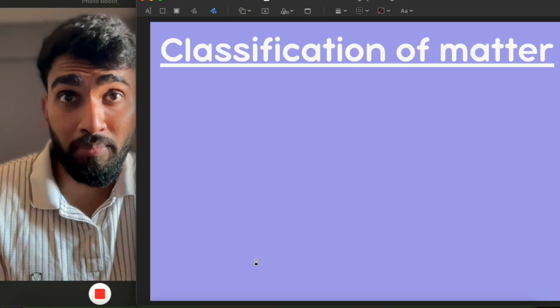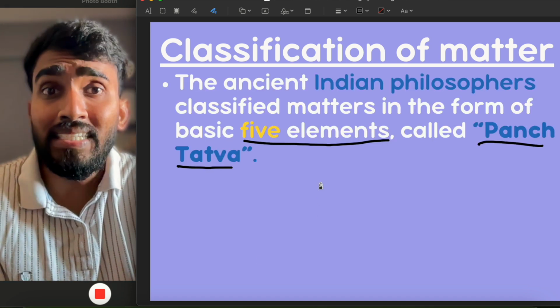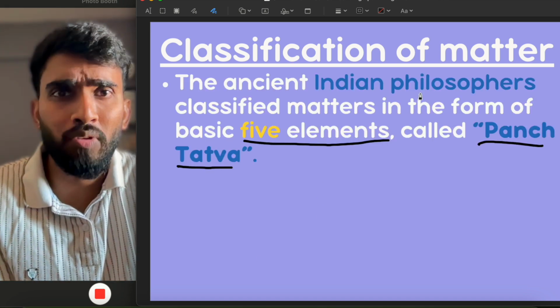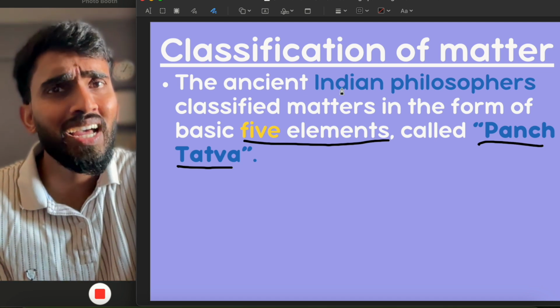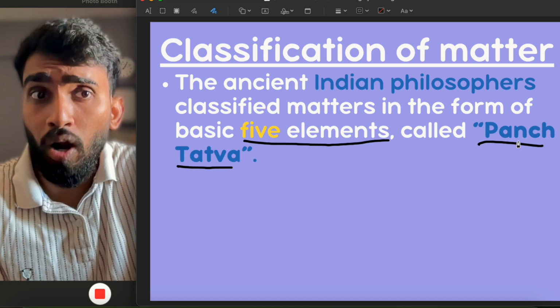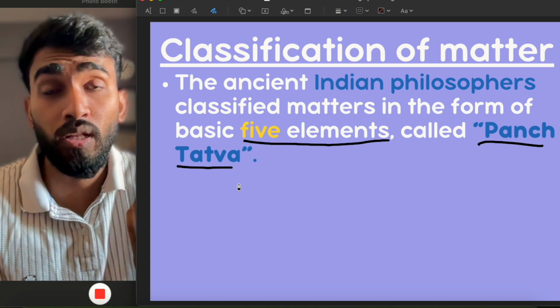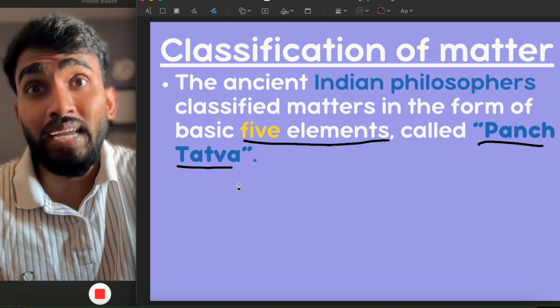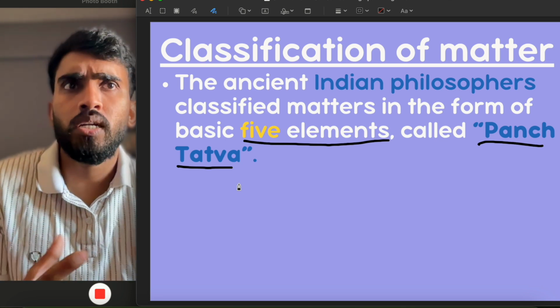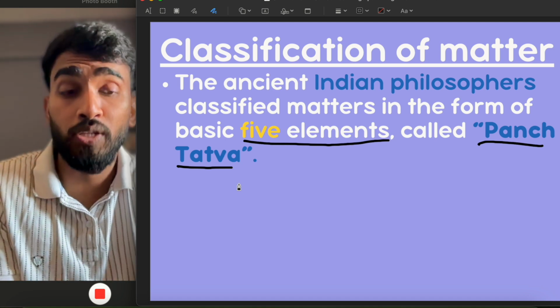How do we classify matter? If we talk about ancient times, the ancient Indian philosophers used to classify matter in the form of basic 5 elements, and they were called Panch Tattva. As you can understand, Panch means 5 and Tattva means things. According to our ancient Indian philosophers, all matter was made up of 5 basic elements, Panch Tattva.